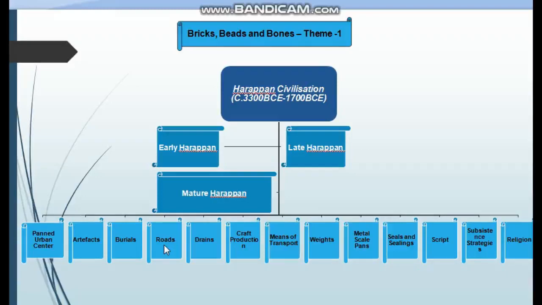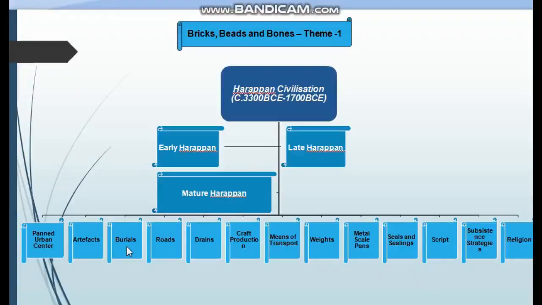In this chapter, we are studying all the distinctive features of the mature Harappan period. What are the distinctive features? Here I have made a diagram through which we will study. First feature is planned urban center, the Citadel and Lower Town. Then artifacts, two types: utilitarian and luxurious.